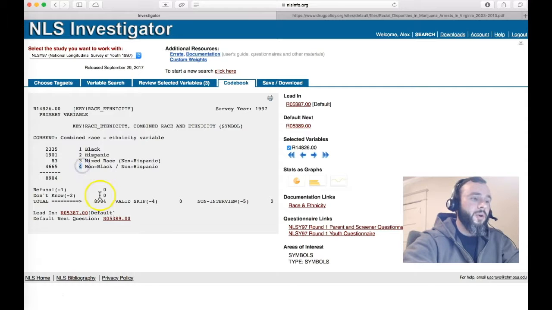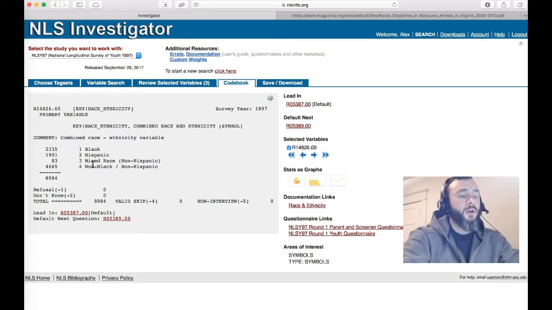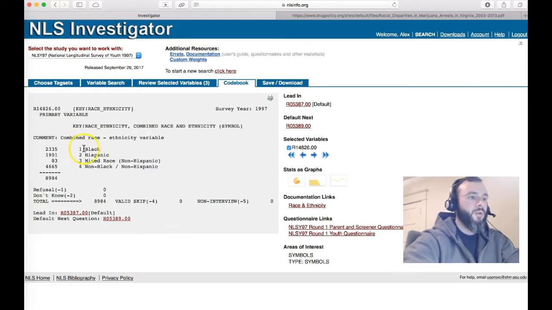The number 4 here is the numerical equivalent that was used, like a translation key. So instead of having to type the words non-black, non-Hispanic all the time, they just used the number 4 to represent non-black, non-Hispanic. Similarly, they used the number 1 to represent black, and 2 to represent Hispanic, and so on and so forth. So that's what will actually be included in the data set when you download it.